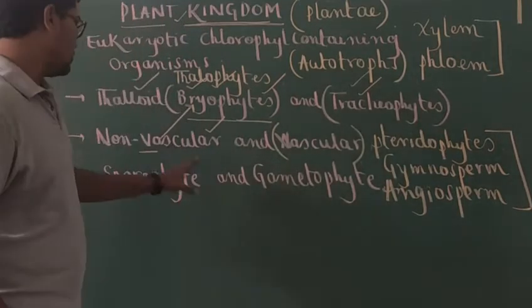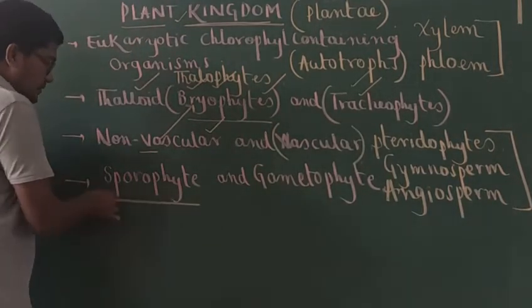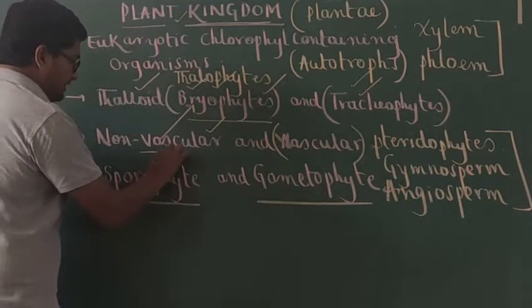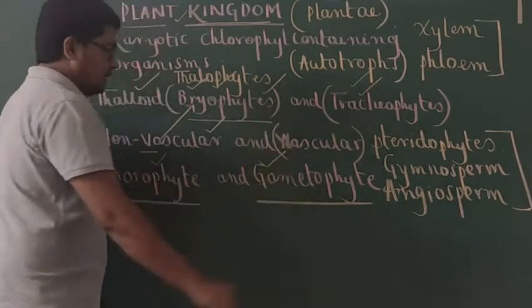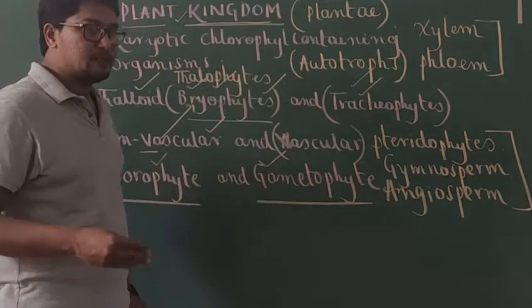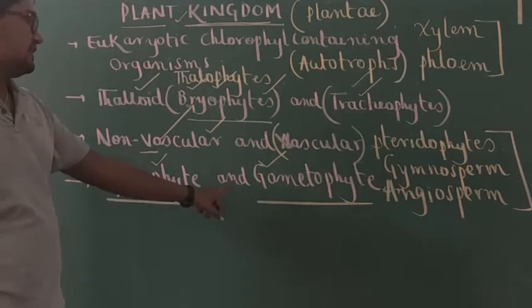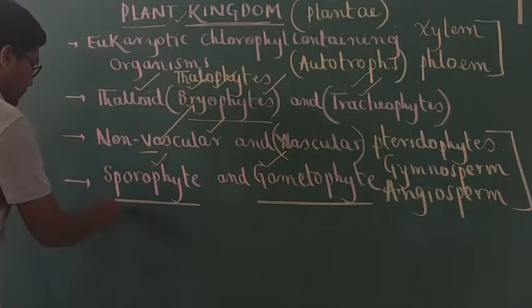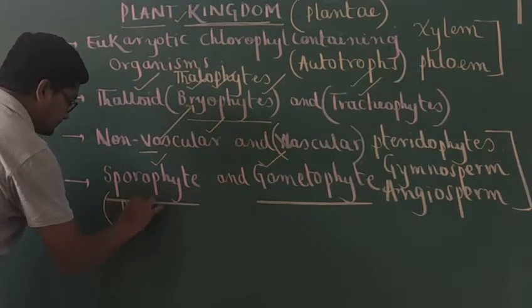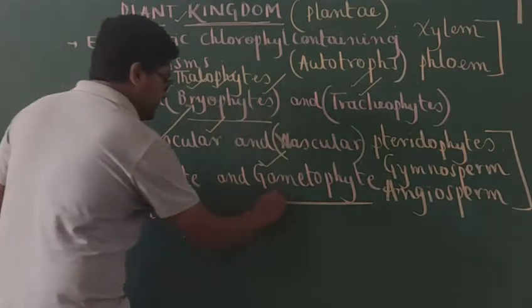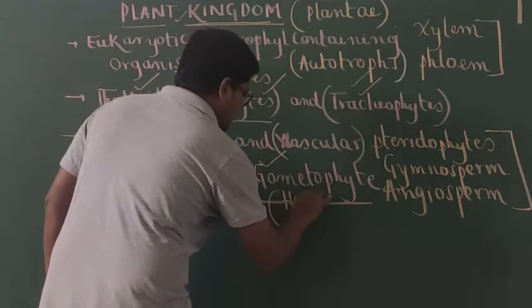Okay. So finally, when we look into the life cycle of a plant, usually in the life cycle of a plant, two stages are present. The two stages or phases present in the life cycle of a plant, that is sporophyte and gametophyte. This sporophyte is diploid, gametophyte is haploid.